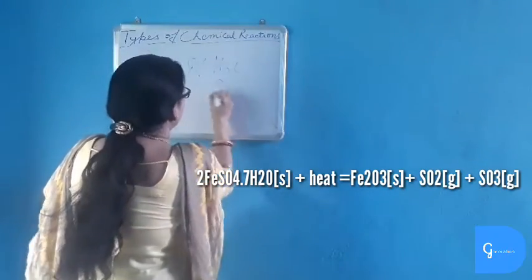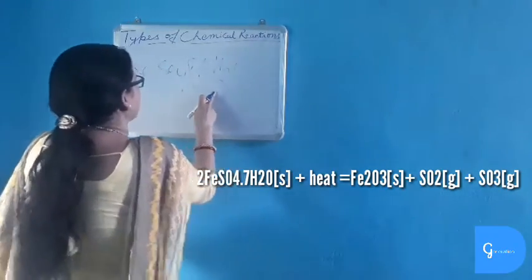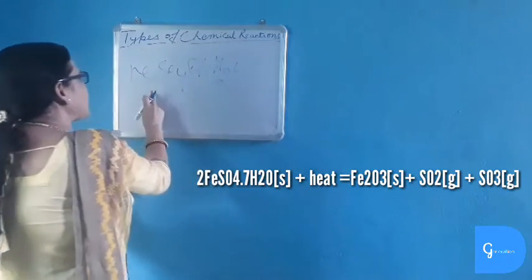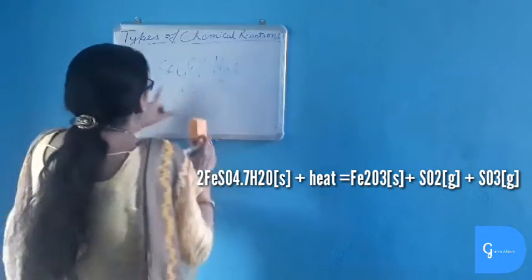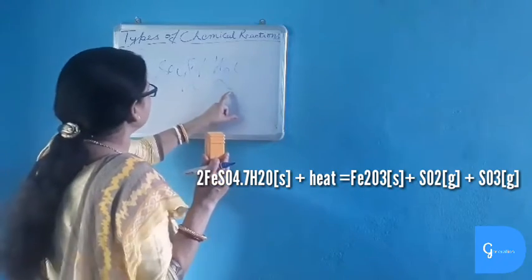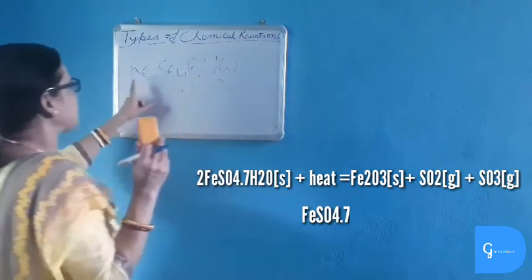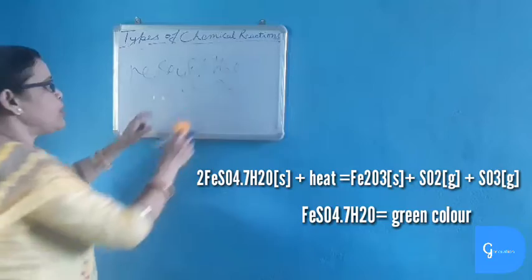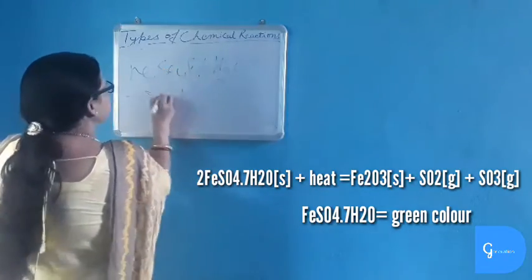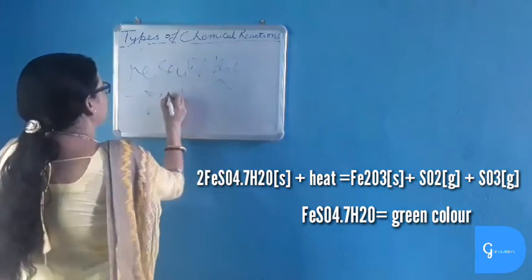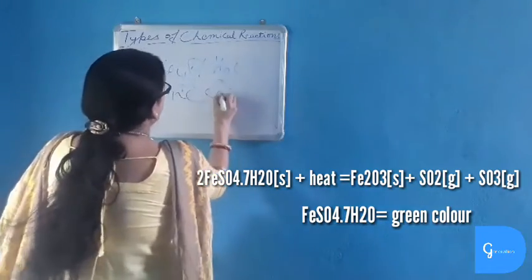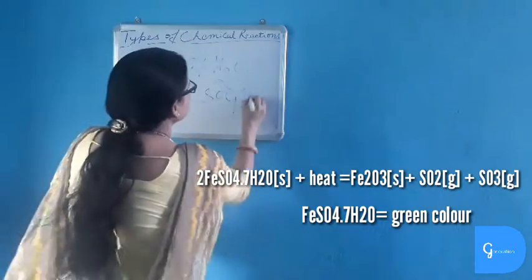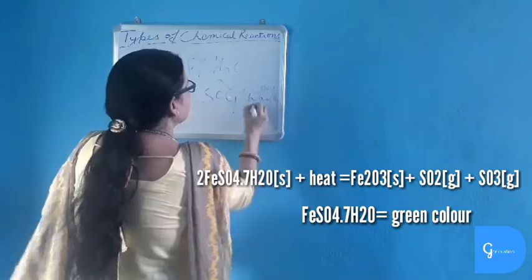This is called water of crystallization, and water of crystallization gives color and shape to the ferrous sulfate salt. So when 7H2O is present, that is, water of crystallization is present, the color of ferrous sulfate will be green. But when it is heated, what happens? The water of crystallization evaporates and it becomes anhydrous ferrous sulfate, which is white in color.